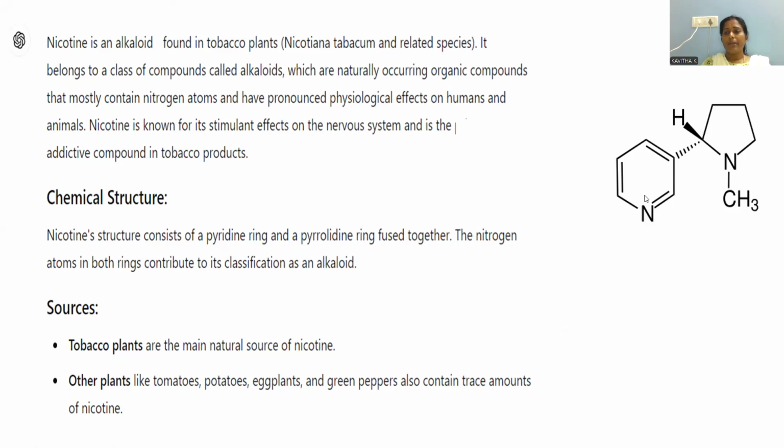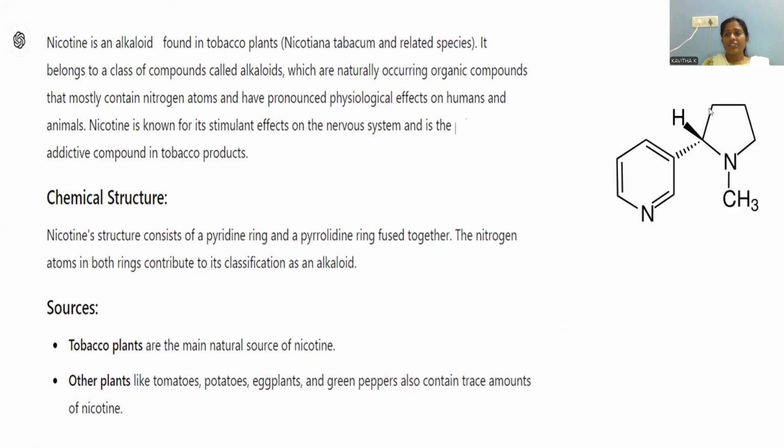This is the way a pyridine-pyrrolidine compound looks, and the nitrogen atoms on both rings contribute to its classification as an alkaloid. The essential component of an alkaloid is nitrogen. Here we can notice heterocyclic nitrogen in both rings, so it is part of the alkaloids.